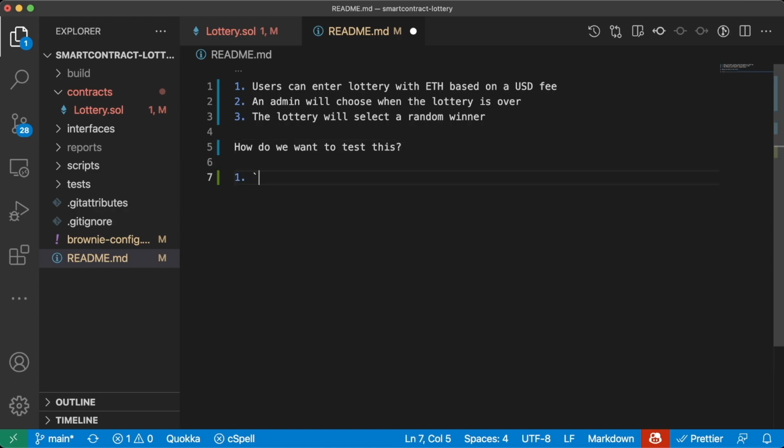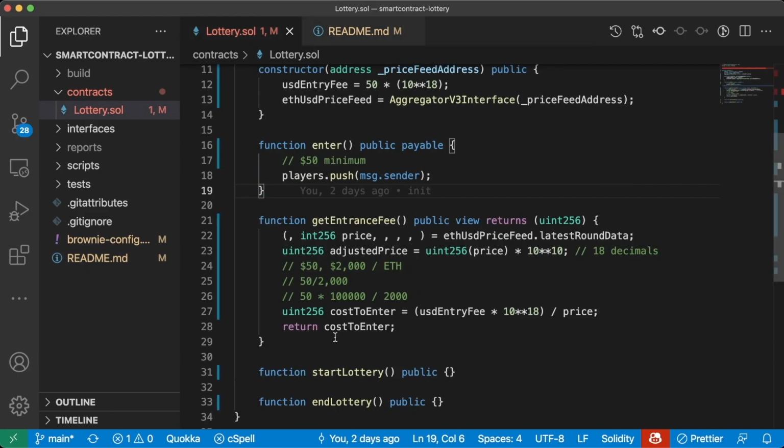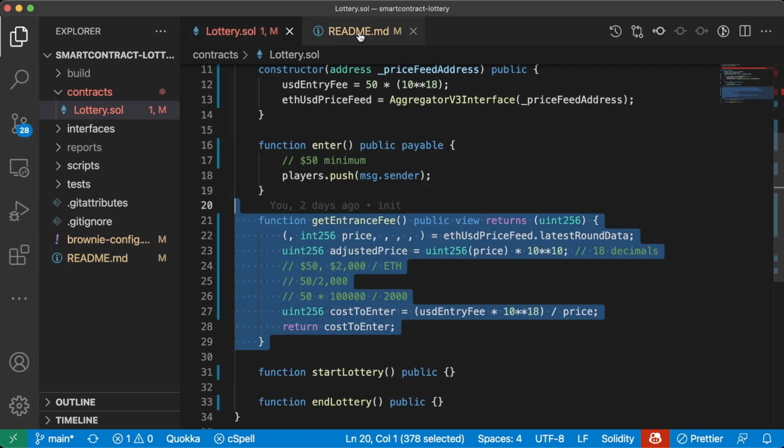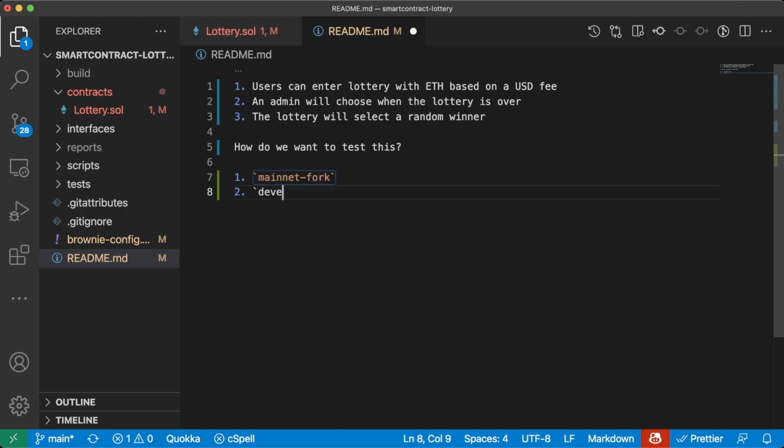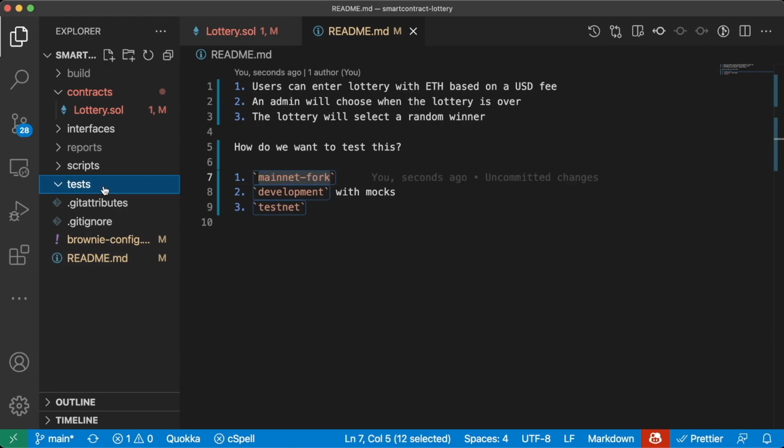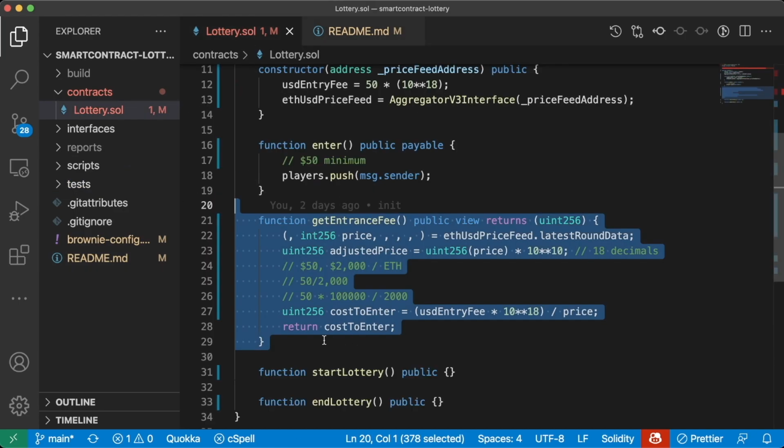Well, we could do a mainnet fork here because we're only working with some on-chain contracts and some math. We will at some point have to do our development with Mox and of course our testnet. I kind of want to just do a quick and dirty way. So let's try our mainnet fork just for now, just to see if this is really making any sense.